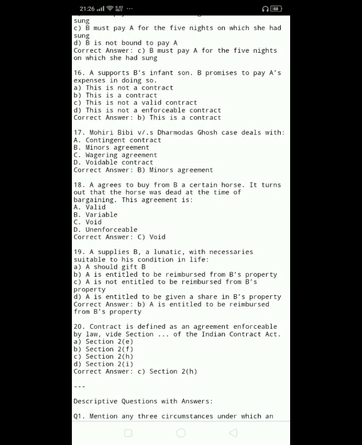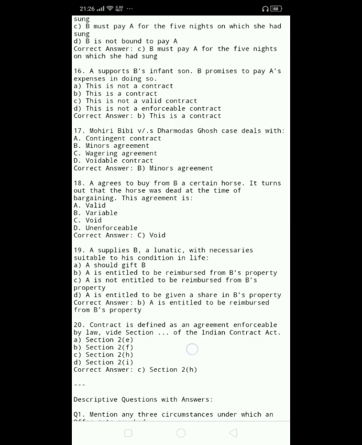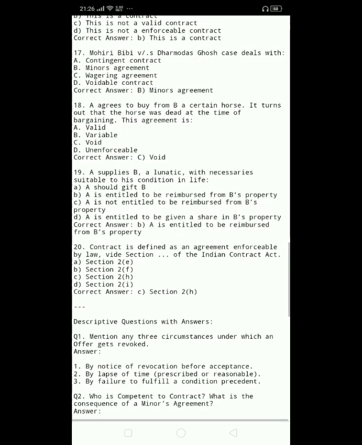18. A agrees to buy from B a certain horse. It turns out that the horse was dead at the time of bargaining. This agreement is A. Valid, B. Voidable, C. Void, D. Unenforceable. Correct answer, C. Void.